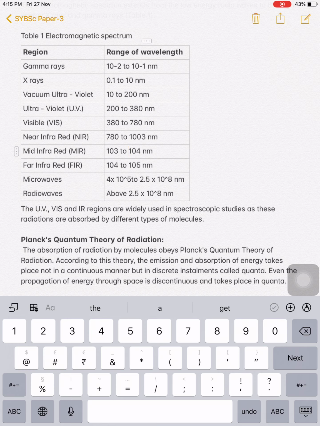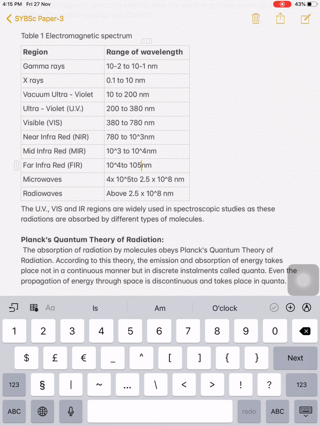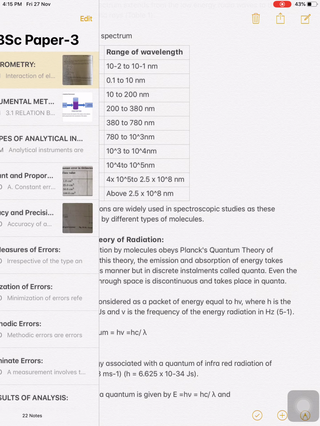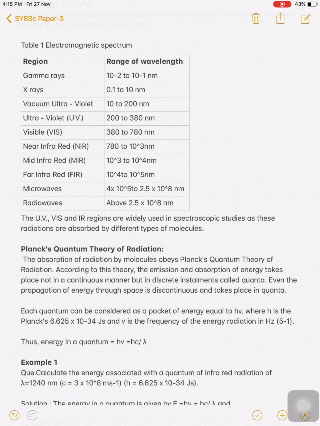The wavelength of infrared radiation is from 10 raised to 3 to 10 raised to 4, from 10 raised to 4 to 10 raised to 5 nanometer. So now see here, the wavelength of this IR radiation is more than the wavelength of visible or